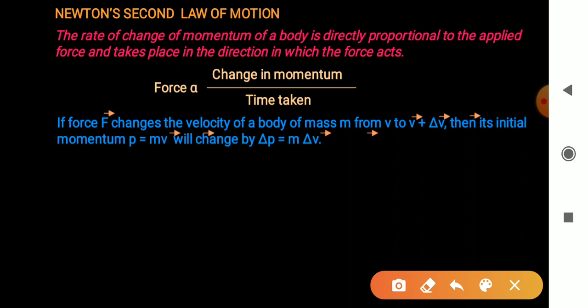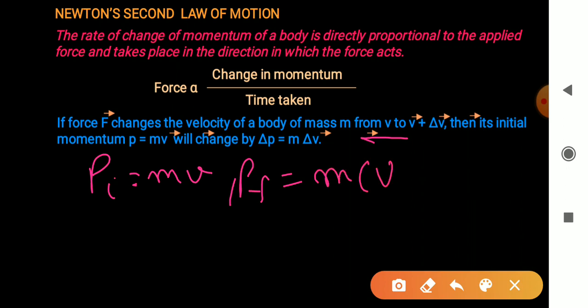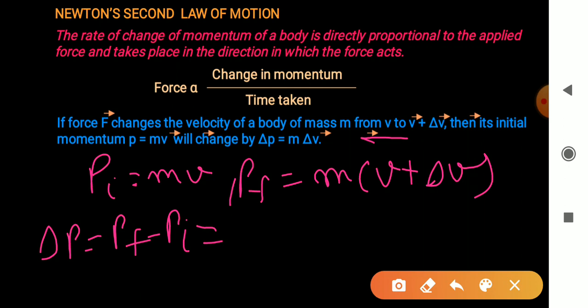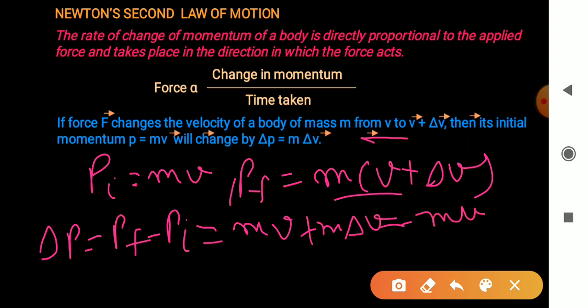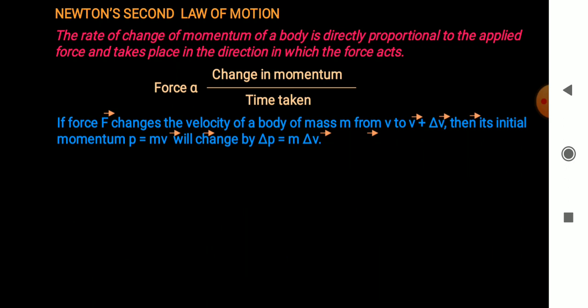Okay, here the initial momentum is m into v. And the final momentum, when its velocity changes from v to v plus delta v, is m into (v plus delta v). Now the change in momentum delta p is given by pf minus pi. So from this equation, delta p equals mv plus m delta v minus m into v. mv cancels. So delta p equal to m into delta v. Right?